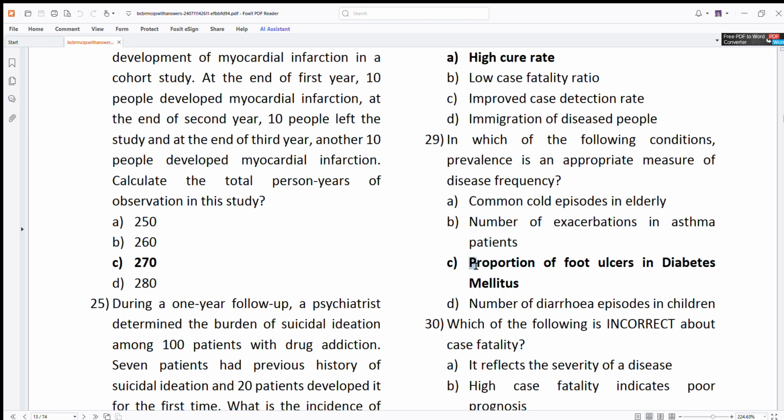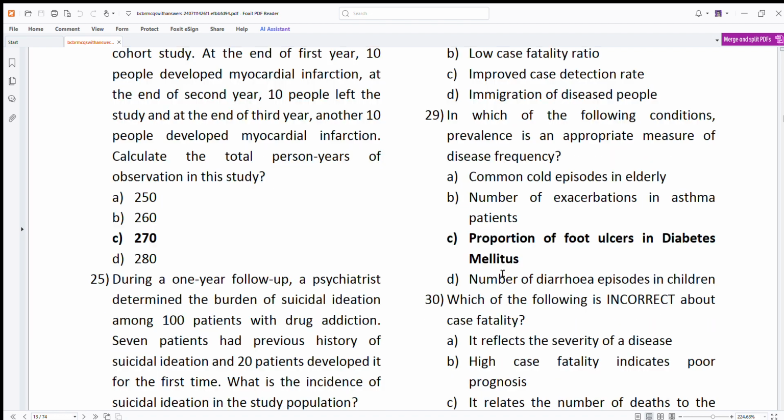Proportion of foot ulcers in diabetes. Now this is a chronic condition. Diabetes, foot ulcers. So this is a chronic condition, diabetes, that is why prevalence. Diarrhea episodes, again in general it is acute. It will resolve within 7 to 10 days or 5 to 7 days.